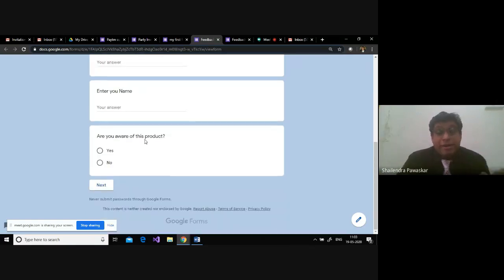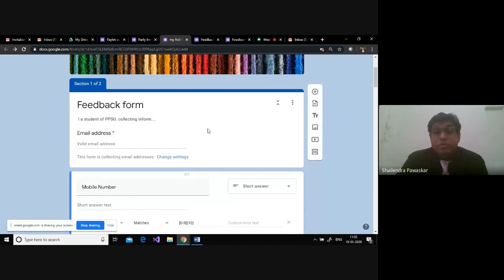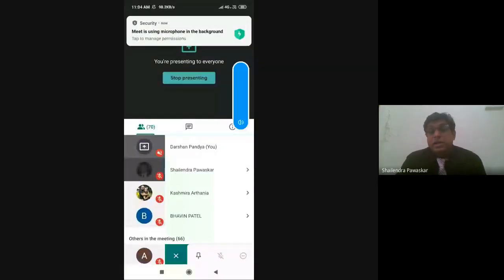See, because nowadays what we do is we keep most of the fields which are compulsory with the required option. So this is a required option which is here. We make them compulsorily filled. Hope this is fine. There are many things we can go ahead with. Still, if we have time, we can go for some more options of this particular form.